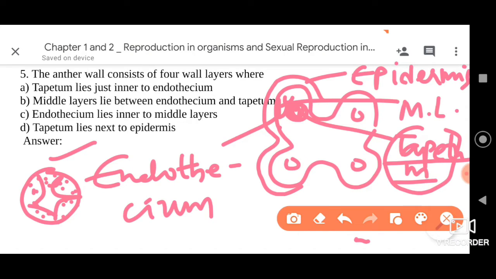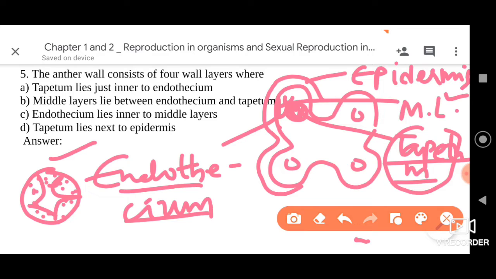Fine, dear friends. Let us now understand that the first option is tapetum lies just inner to endothecium. After endothecium we can find the middle layers, not the tapetum. So the first option is the wrong option. Secondly, let us understand that middle layers lie between endothecium and tapetum. Yes.